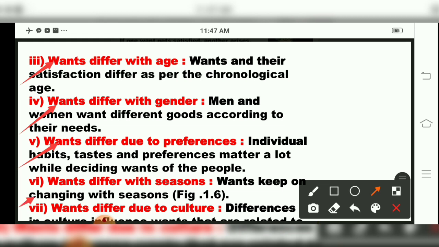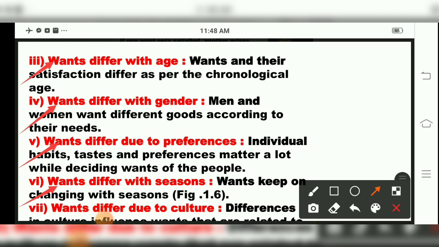Then wants will differ with season. The changing seasons will change the wants. Like in summer season we will require cotton clothes, in rainy season we will require umbrellas and raincoats more, and in winter season we will require more warm clothes.